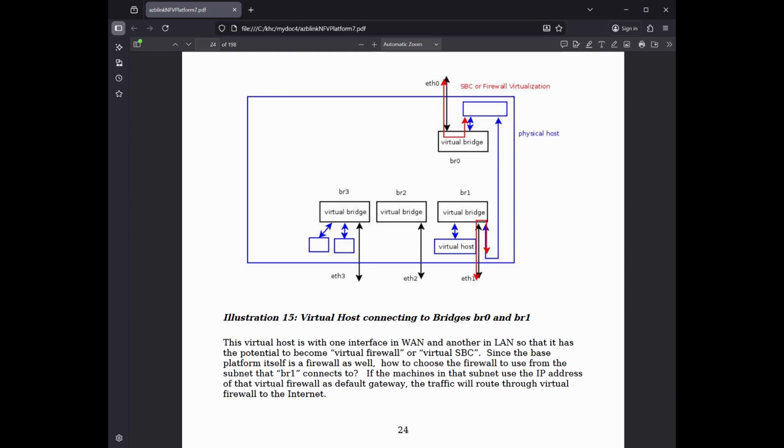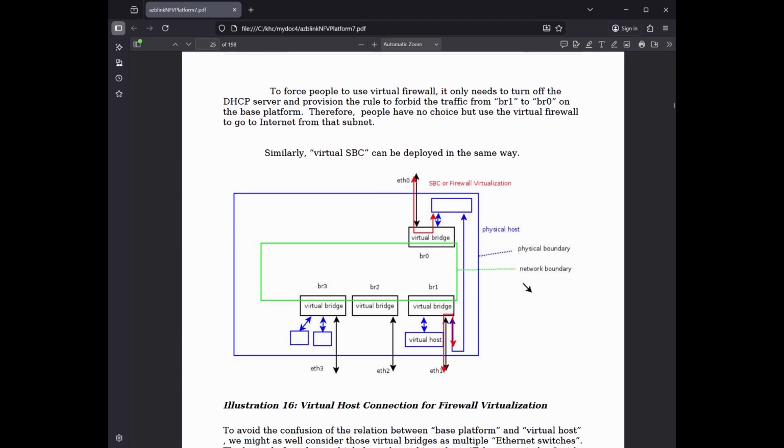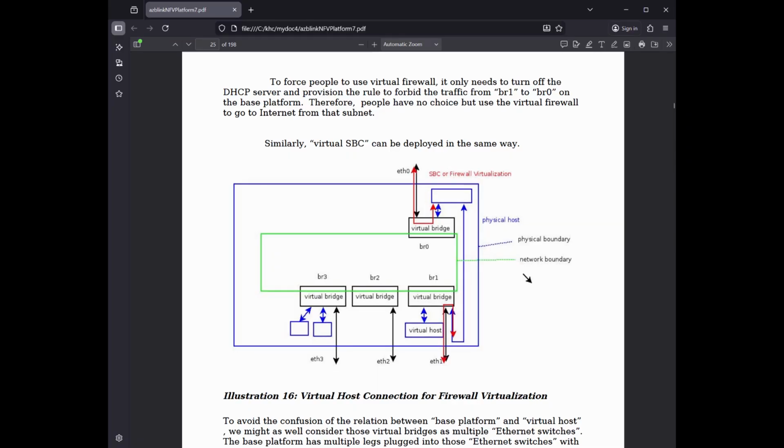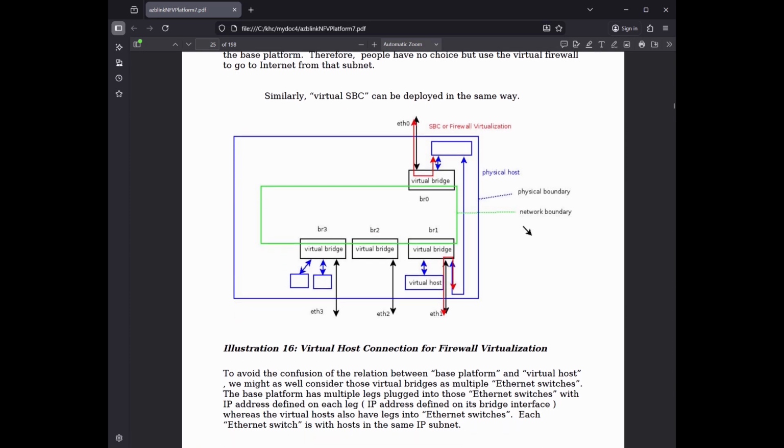Since the base platform itself is a firewall as well, how to choose the firewall to use from the subnet that BR1 connects to? If the machines in that subnet use the IP address of that virtual firewall as default gateway, the traffic will route through virtual firewall to the internet. To force people to use virtual firewall, it only needs to turn off the DHCP server and provision the rule to forbid the traffic from BR1 to BR0 on the base platform. Therefore, people have no choice but use the virtual firewall to go to internet from that subnet. Similarly, virtual SBC can be deployed in the same way. Illustration 16. Virtual host connection for firewall virtualization.